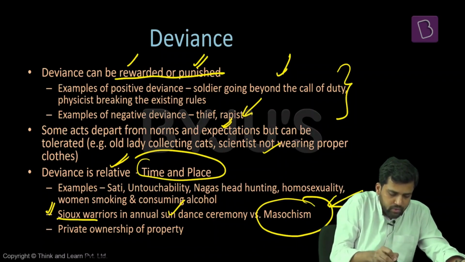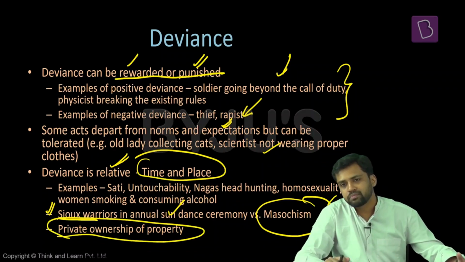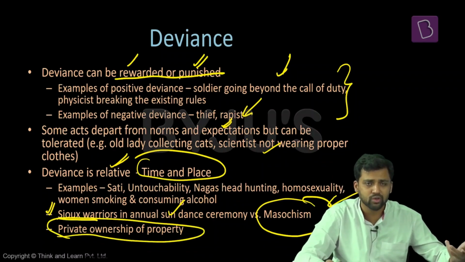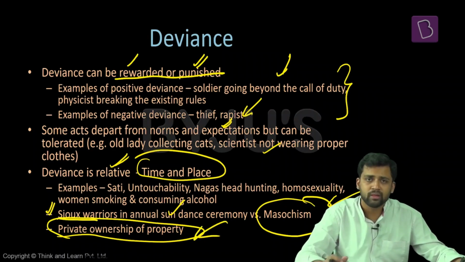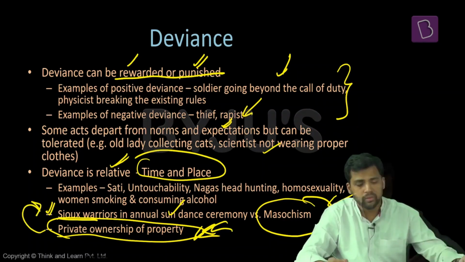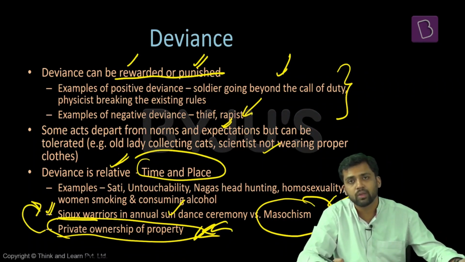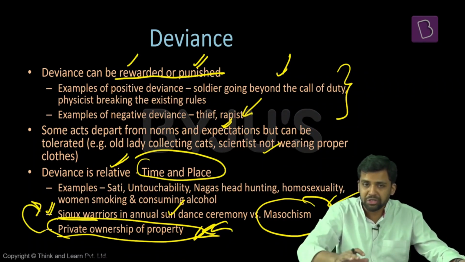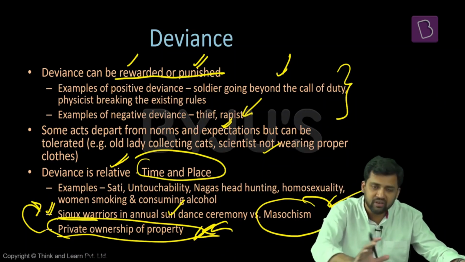Similarly, another concept, the concept of private ownership of property. Now, private ownership of property is a very common norm. It's there among average members of most of the societies. In American society, this is something aspirational. People want to acquire property. Their goal is to acquire wealth, material wealth. So one of the things that is required is private ownership of property. But the same thing the Sioux warriors might look down upon. They don't think private ownership of property is something good. They might look down upon these kind of practices. So among them, private ownership of property is a deviant behavior. But among the average population, it is not a deviant behavior. Thus, deviance is something which can be relative, which can vary from place to place, which can vary from time to time.